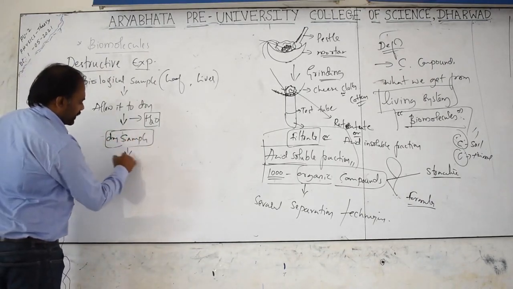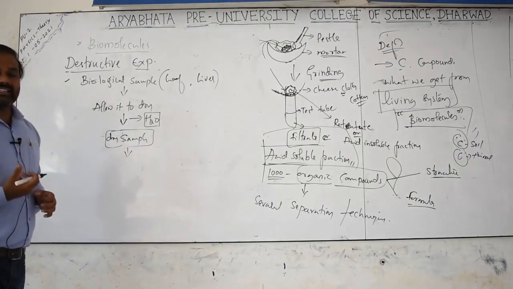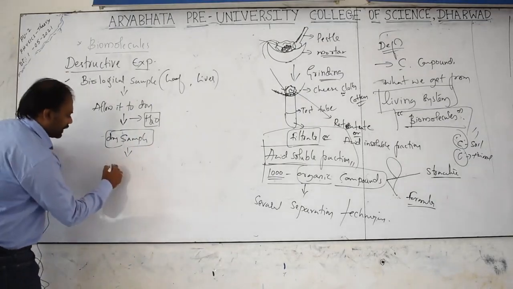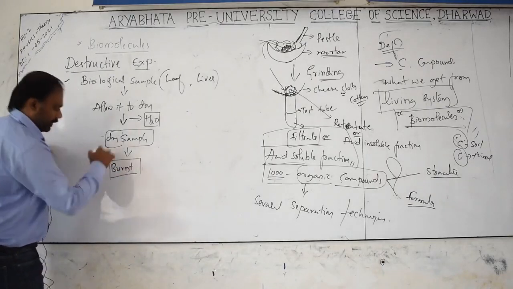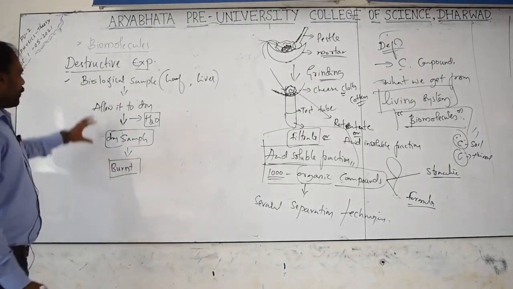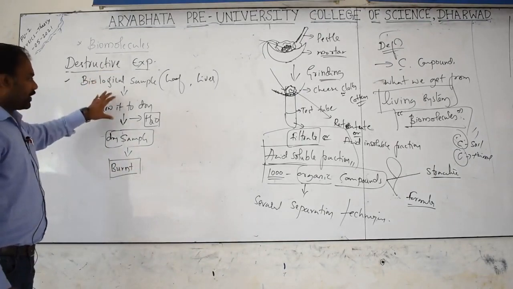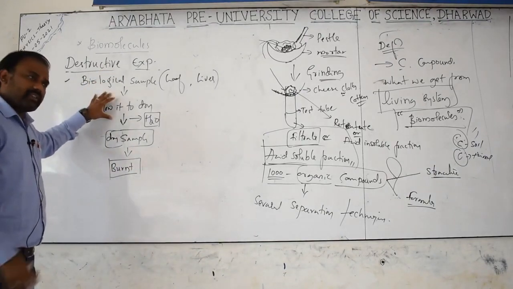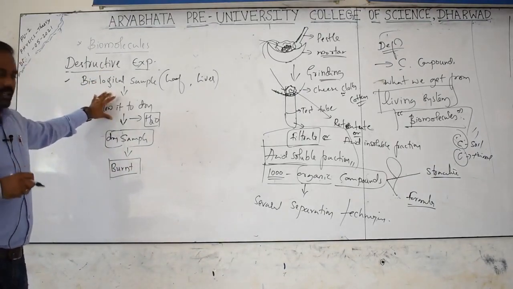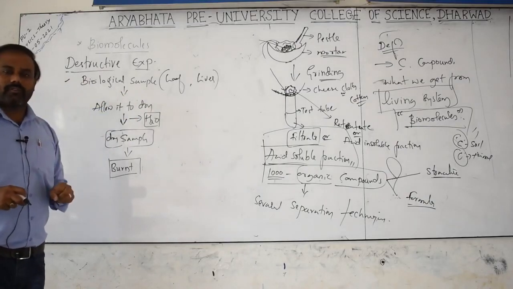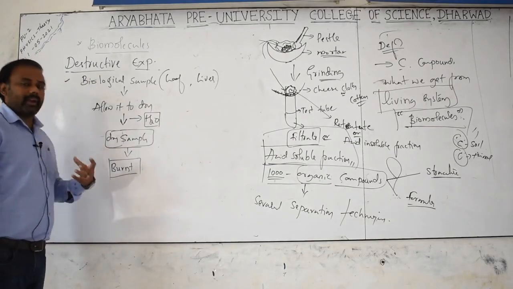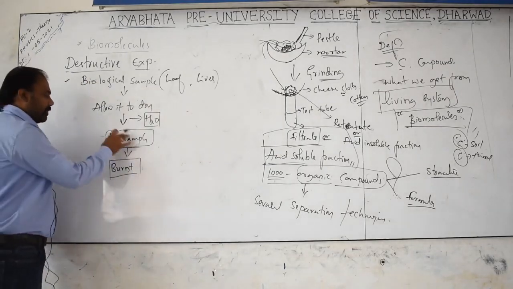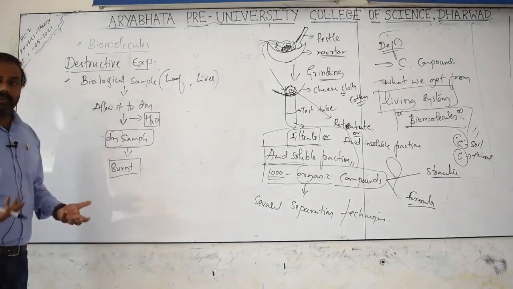Now this dried sample can be completely burned. Clear? So when you take a biological sample, allow it to dry, meaning remove the complete water from it, we get the completely dried biological sample. That dried biological sample can be burned completely.